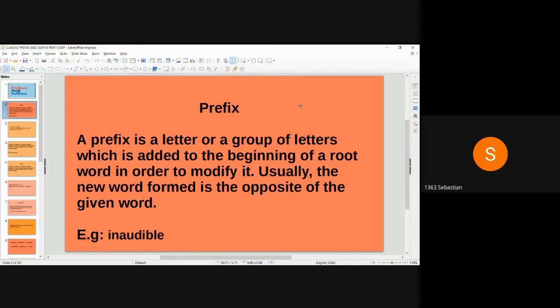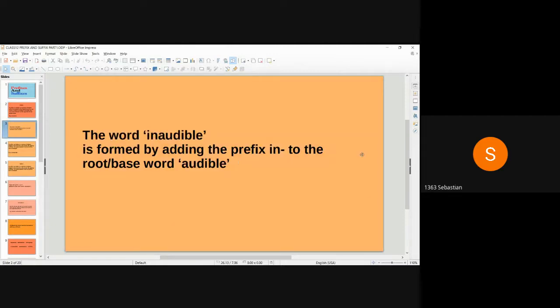What is a prefix? A prefix is a letter or a group of letters which is added to the beginning of a root word in order to modify it. Usually the new word formed is the opposite of the given word. Example, inaudible. The word inaudible is formed by adding the prefix in to the root or base word audible.